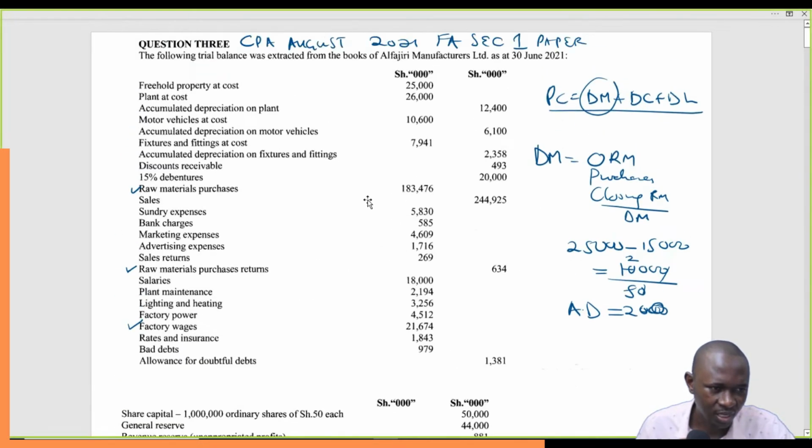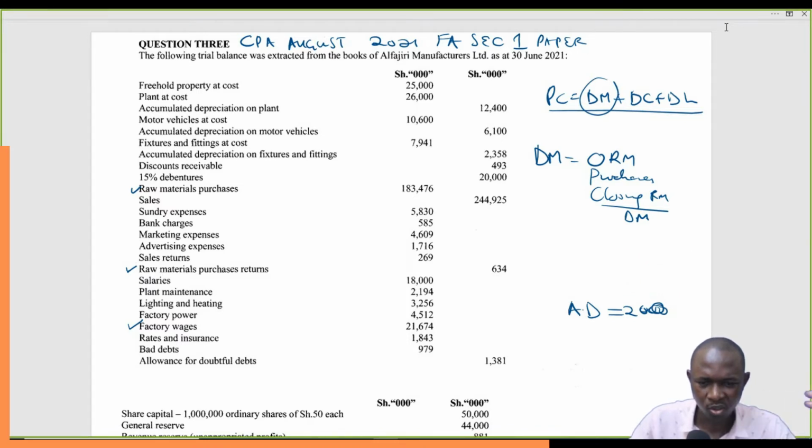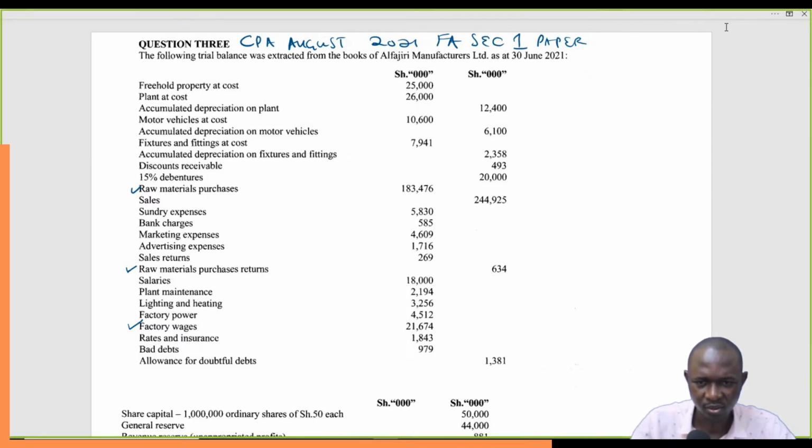So it will be 15% of the written down value. So let's go back. Plant at cost is 26,000. Let me just create some room here. Plant at cost is 26,000. And then accumulated depreciation on plant is 12,400.